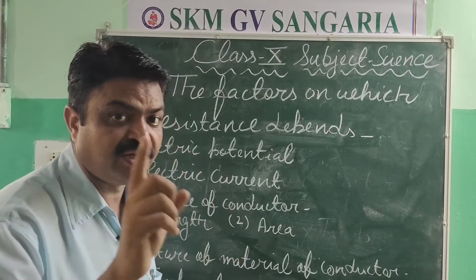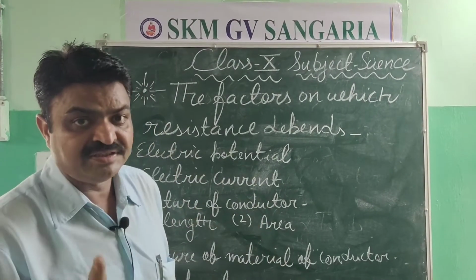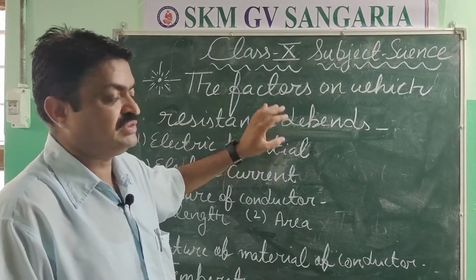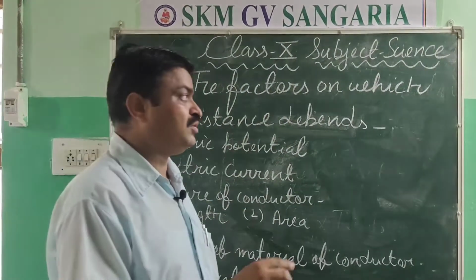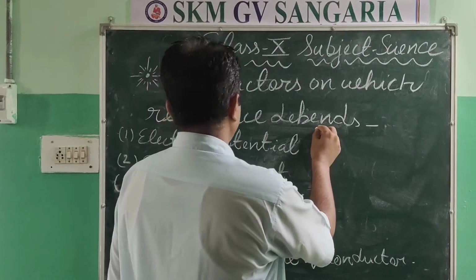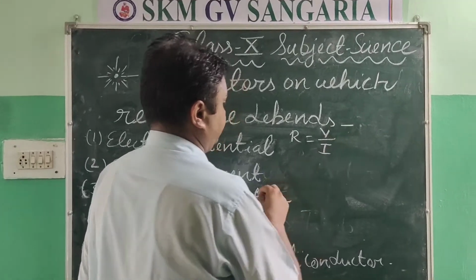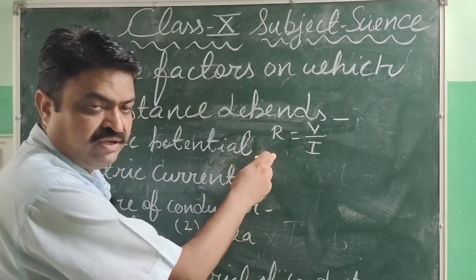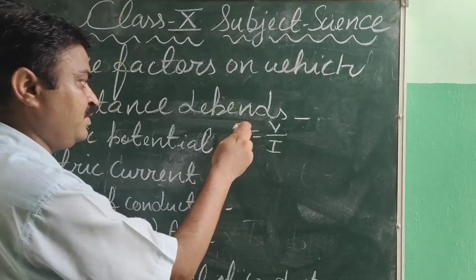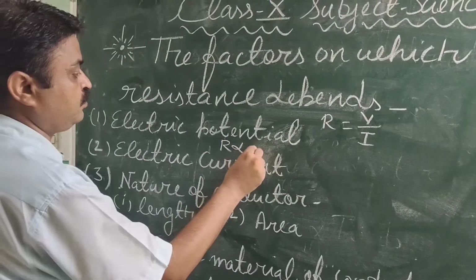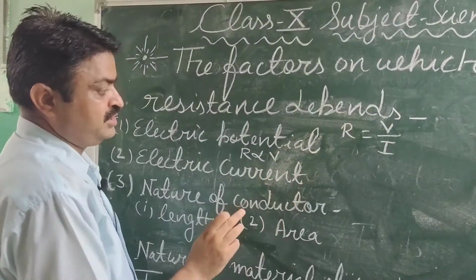Students, the factors that affect the resistance are: the first factor is electric potential. With the help of Ohm's law, the formula that we get is R is equal to V upon I. With the help of this formula, we can know that the resistance is directly proportional to the electric potential.